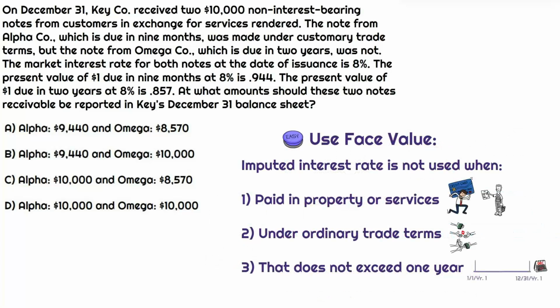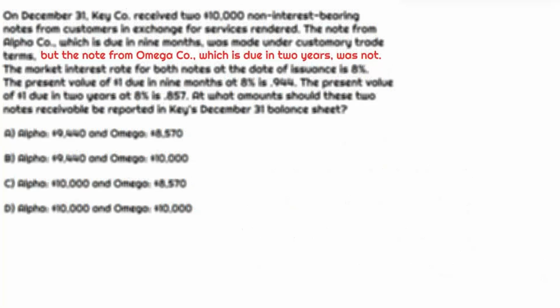We would not use the imputed interest rate if this was a note presented under customary trade terms and it is 1 year or less. Okay, so the Omega note does not meet that criteria, right? And the reason is because it's due in 2 years and it is not presented under customary trade terms. Anytime you see customary trade terms, ordinary trade terms, usual trade terms, and it is considered short term, then we are not necessarily going to use the present value or the imputed interest rate. But again, not the case for Omega.